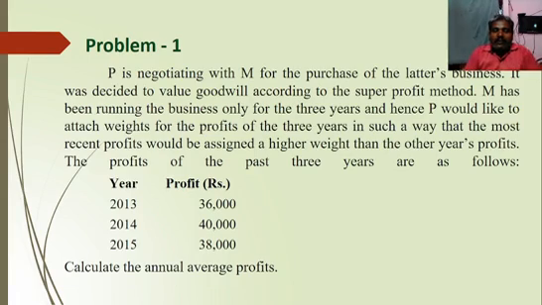Year 2013, 36,000. In the year 2014, 40,000. In the year 2015, 38,000. Calculate the annual average profit. It's a very simple question. They have decided to calculate according to the super profit method, but they are asking only for the average annual profit. It's so simple. How to calculate the average annual profit?